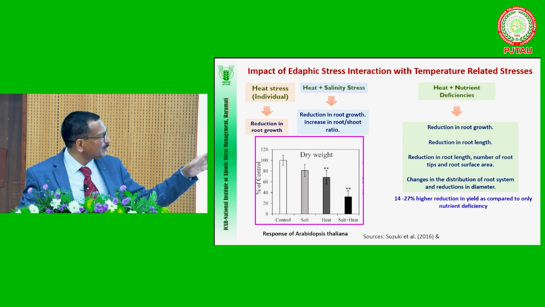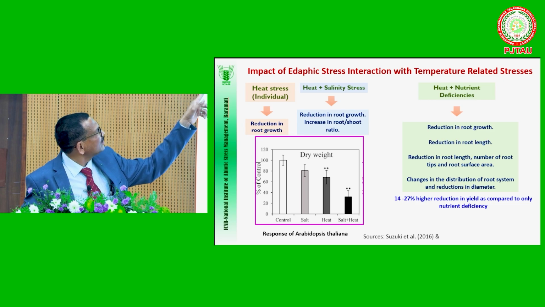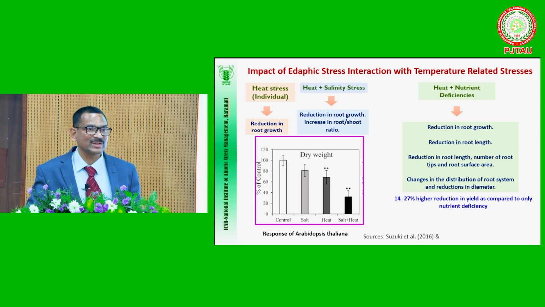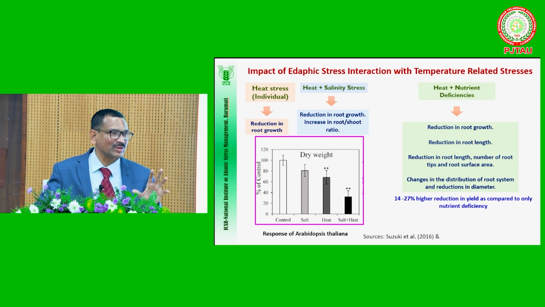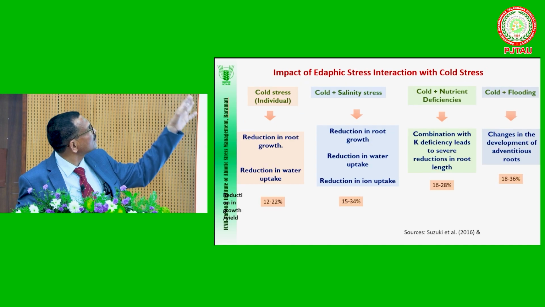Here I have shown data collected from the literature. For example, when only heat stress is there versus heat plus nutrient deficiency stress together, the combination causes 14 to 27% higher yield reduction compared to the single heat stress. That is why the combination of interactions is very, very important. We should address them together. Like that, here are also some examples for cold stress only.